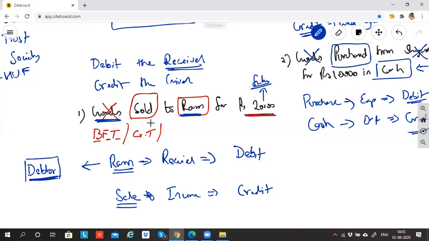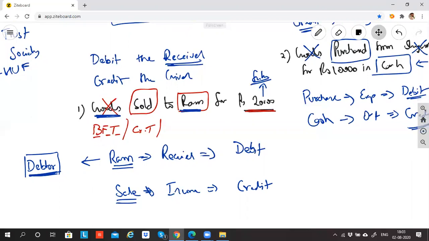Any difficulty in this? No, sir. Okay, another example.